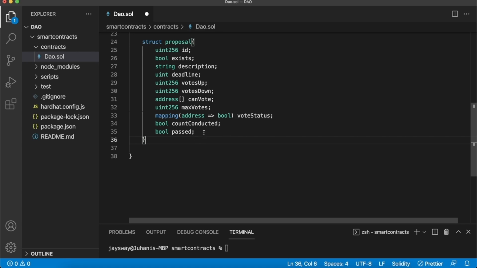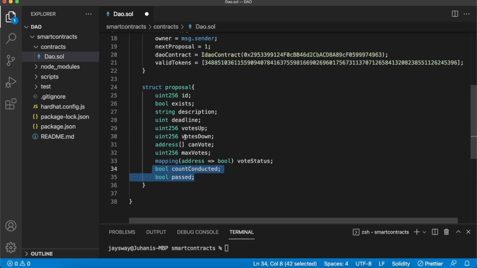And then finally, we'll have 2 Booleans for when the time limit, the deadline, has passed. The owner of this DAO smart contract can count the votes that are cast for any proposal, and then we will change our passed Boolean to true if there were more votes up than votes down. But if there weren't more votes up than votes down, only the countConducted Boolean will change to true, and our passed will stay as false. So that is all the information we'll need to store for any of our proposals. And of course, because the idea of a DAO is a decentralized autonomous organization that anyone can view, these proposals will be public.